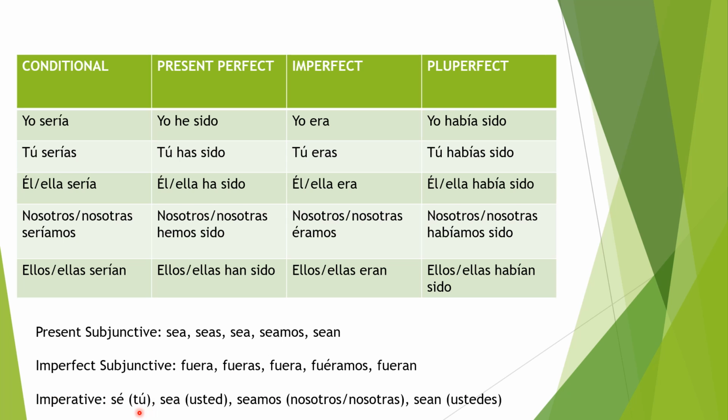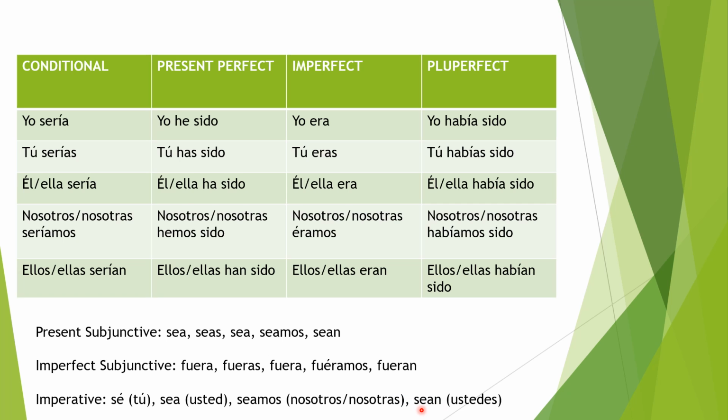Imperative, sé, tú. Sé, like if you tell somebody to be strong, sé fuerte. But if you're talking to a teacher or something, you use sea, sea fuerte. The subjunctive tense. Seamos, let us be. Seamos amigos, let's be friends. So it's the present subjunctive form of the verb of we are, seamos.